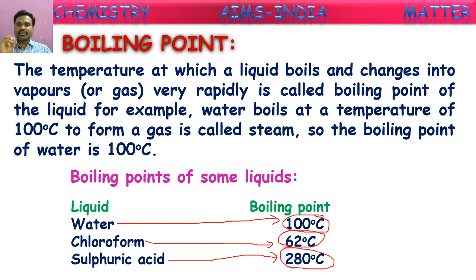In this way, for every liquid, there is a fixed temperature at which it starts converting into gaseous form. That temperature is called its boiling point. Okay.